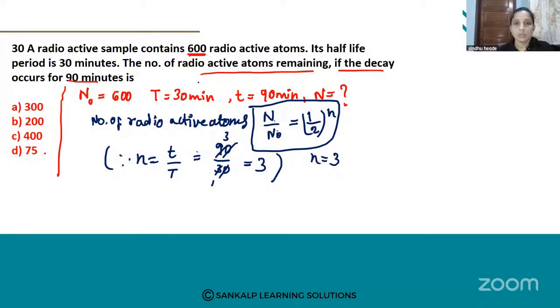Okay. Now you have to calculate N. Now here all the terms are there. N naught is given in your question, that is 600. So n is now calculated, that is n is equal to 3. So finally the equation becomes, here you want N. N is equal to 1 by 2 raised to n into N naught. Okay. This is the formula. Substitute here and get the answer.